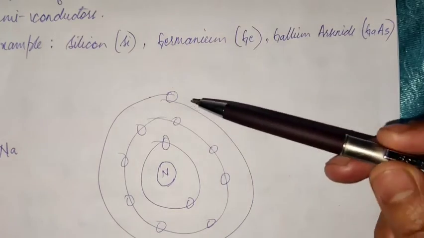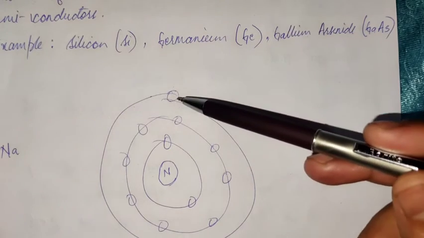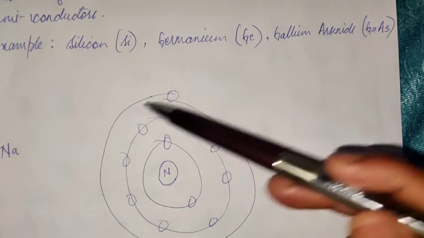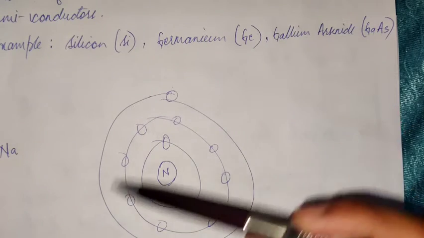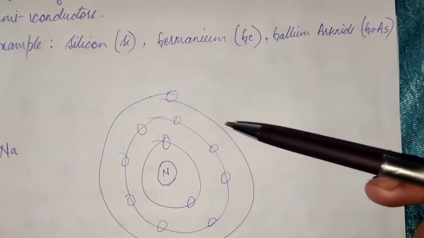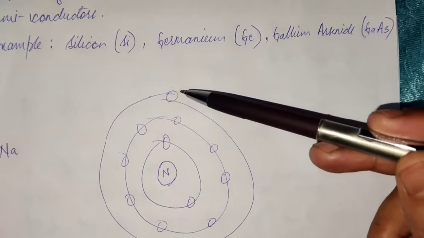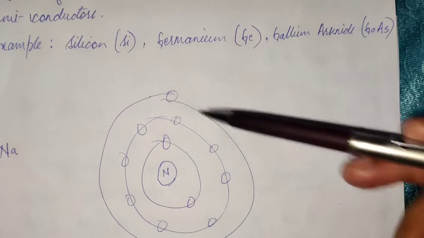Yes, this is the outermost electron, and the orbit in which the outermost electron revolves around the nucleus is what is called the valence orbit. And of course, the electron has its name. The outermost electron has the name valence electron.